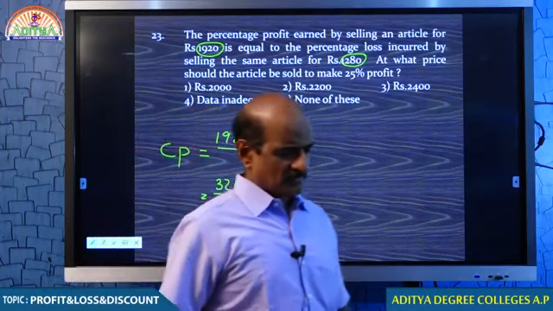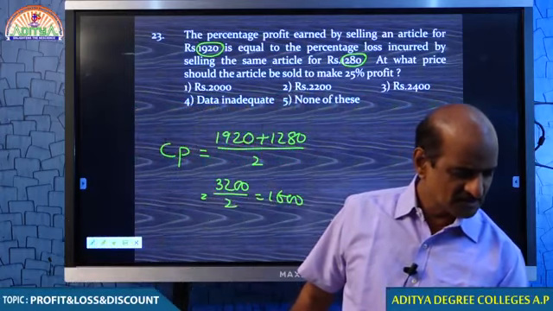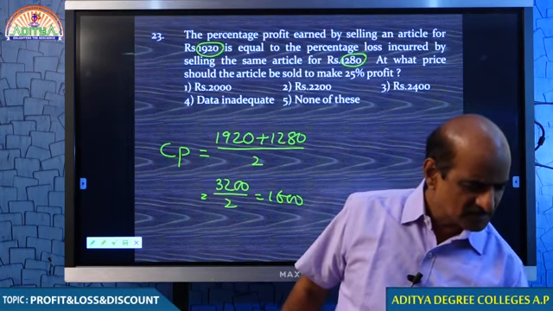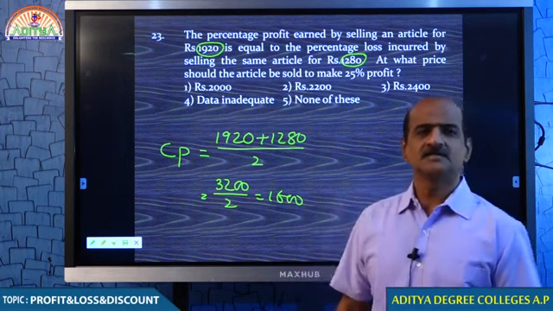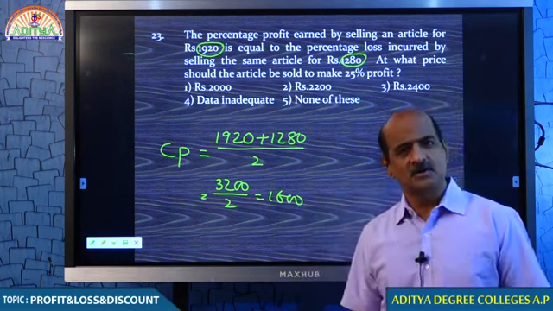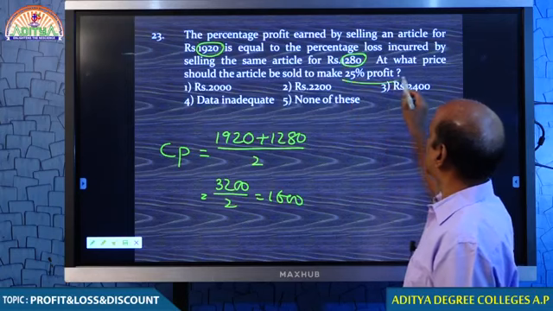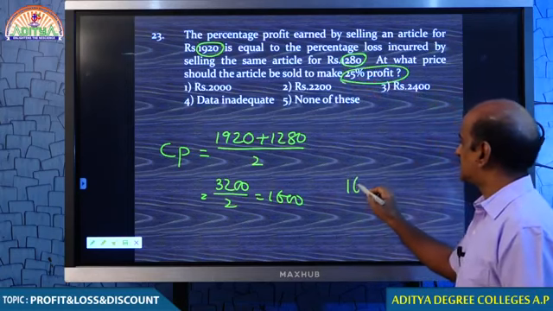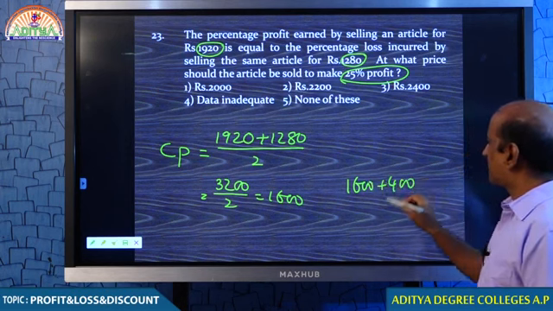Let me see how many of you put 1600. But I think 1600 is not your final answer. Well done, students, very good. 1600 is the cost price of this particular article. But your question is, at what price should the article be sold to make a profit of 25%? And hence your answer is 1600 plus 400.